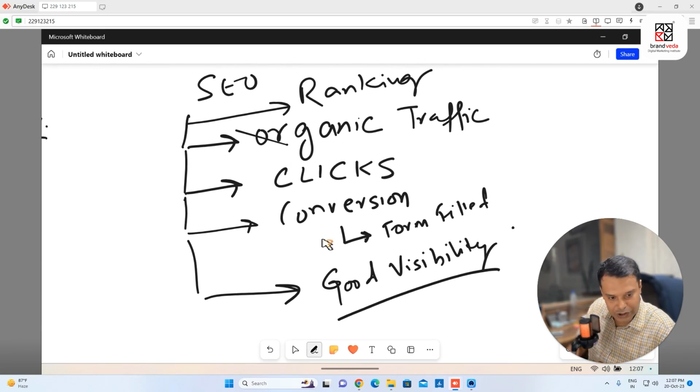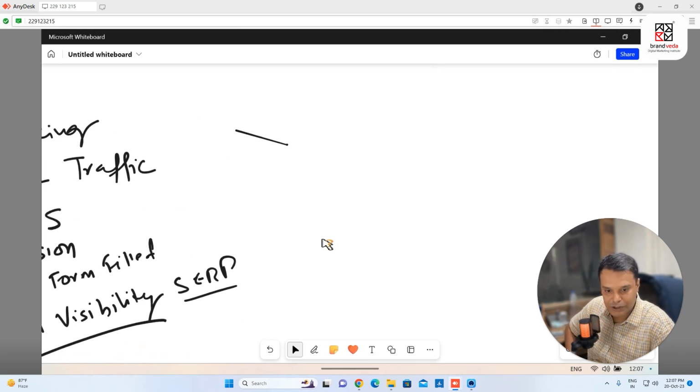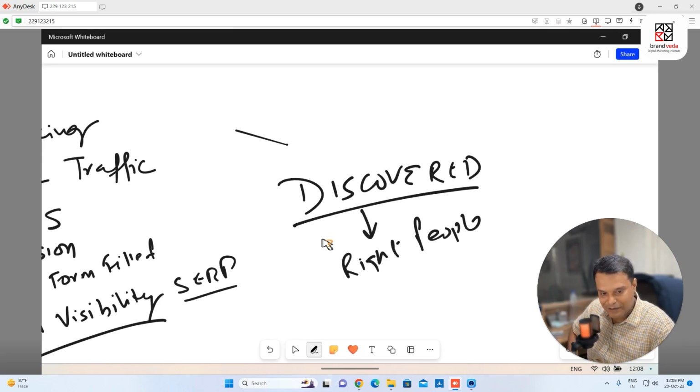Visibility on SERP is important, so your brand will be discovered. Keep this in mind: people will get to know that you exist in the market. You are actually getting in front of the right people at the right time, and those who are searching for your business.